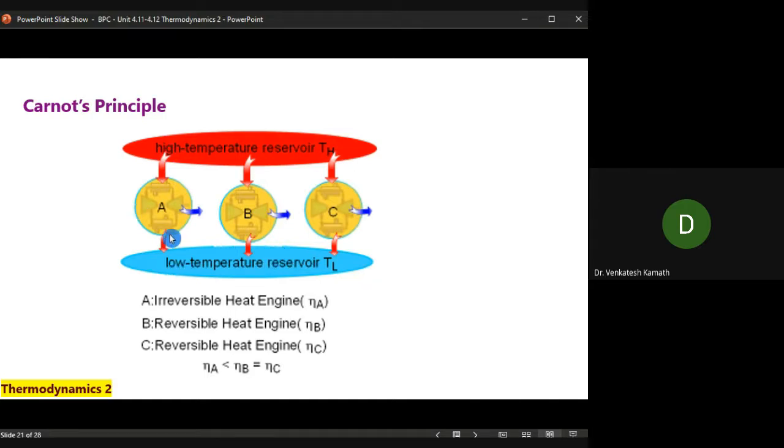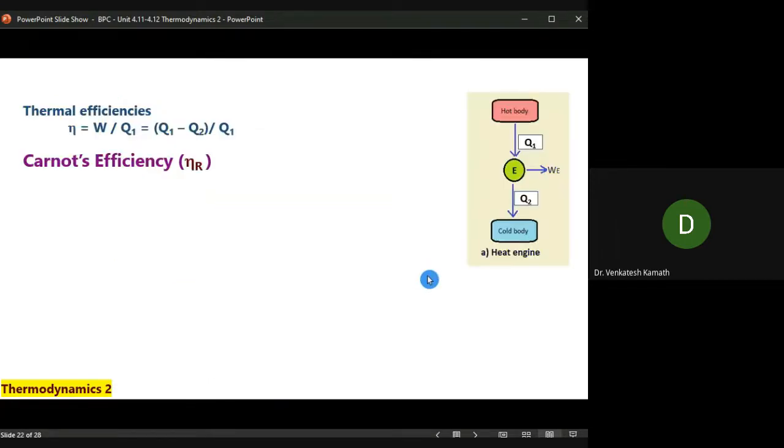Whereas, when you compare the irreversible engine with them, the efficiency of the irreversible engine is lesser than the efficiency of these two. That's according to Carnot's first principle. So that's the comparison between the two different propositions. Based on this, we'll have a numerical now.